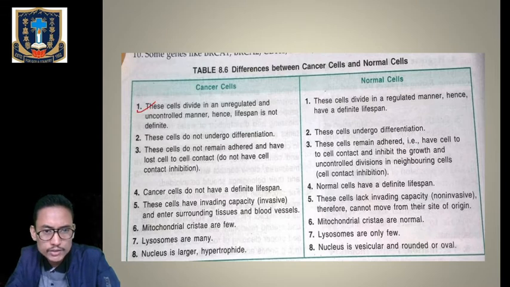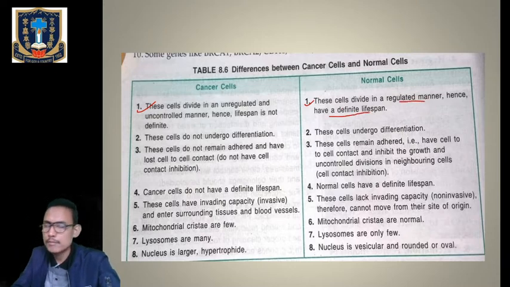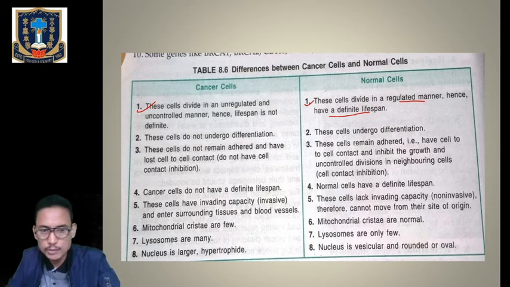Next one, over here you can see the normal cell. These cells divide in a regular manner, hence they have a definite lifespan. So a normal cell has a particular lifespan, which we can predict. They also undergo normal cell death, and they can also go through necrosis or accidental cell death.